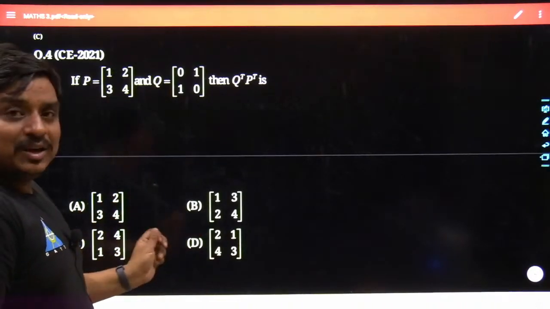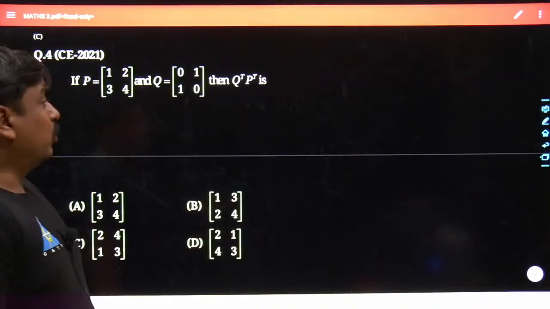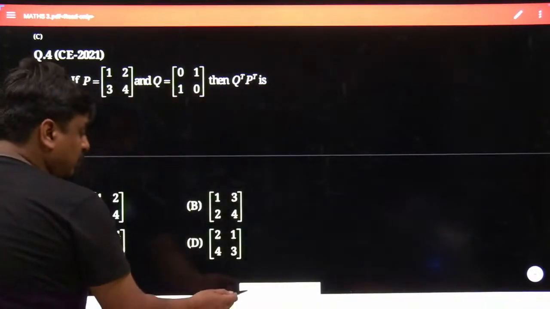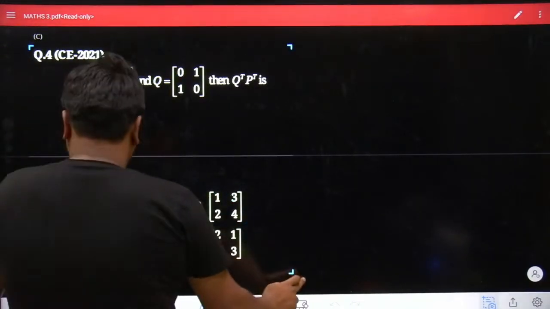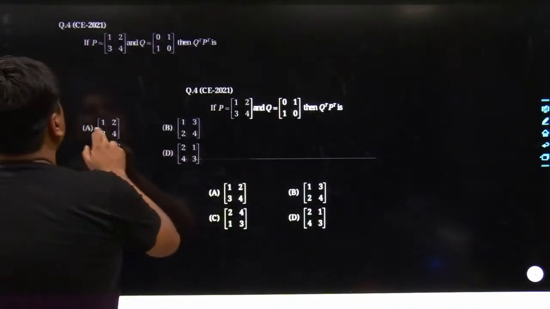And yes, it is a type of MCQ. So obviously, out of 4 options, you have to select the most appropriate answer. So what I would be doing, I would just be bringing this problem into the working board. Let me take this problem. So here goes the problem.